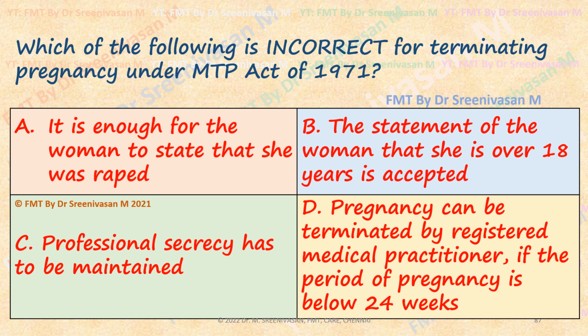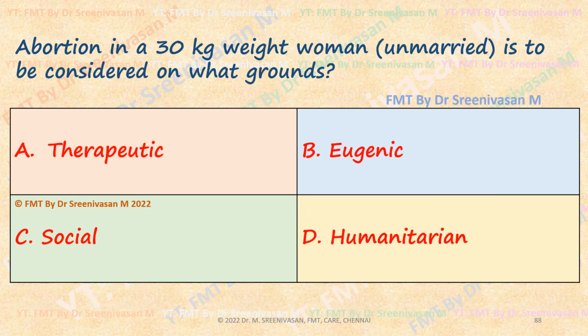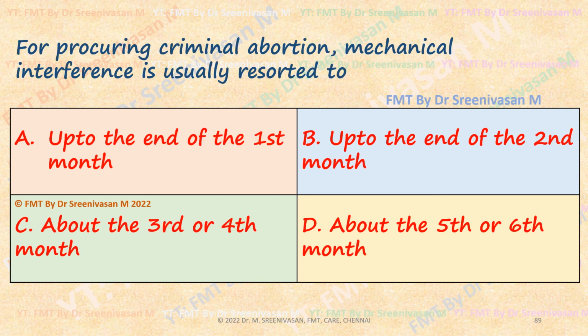Yes, that is correct. Pregnancy can be terminated if the period of pregnancy is below 24 weeks. Now, two doctors' opinion is required between 20 and 24 weeks. Abortion in an unmarried woman weighing 30 kg is to be considered on what grounds? Therapeutic. As far as a pregnant woman is concerned, it is a therapeutic indication only. Here, in an underweight woman, there is a risk to health in carrying the pregnancy to term. Whether married or unmarried is not the question here. It's an underweight woman, it is high risk. So, therapeutic ground.